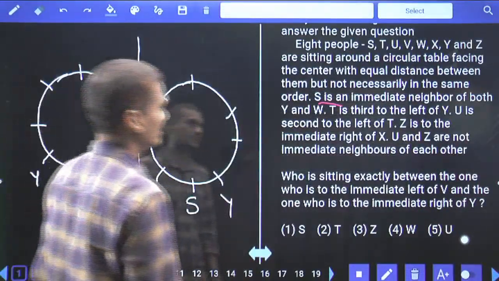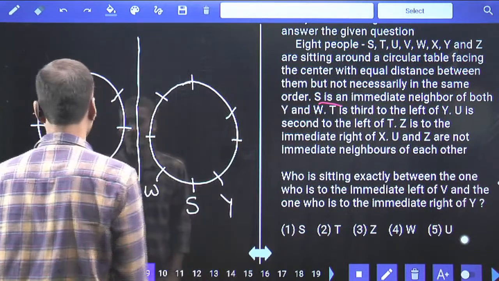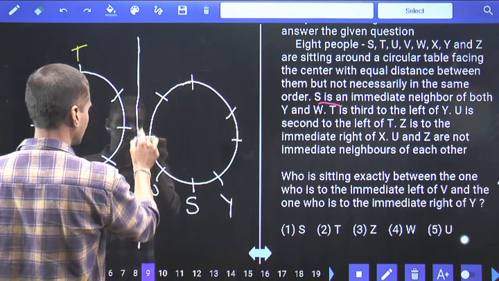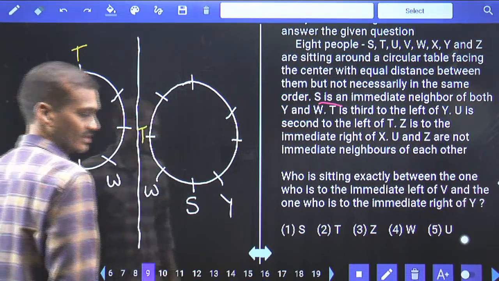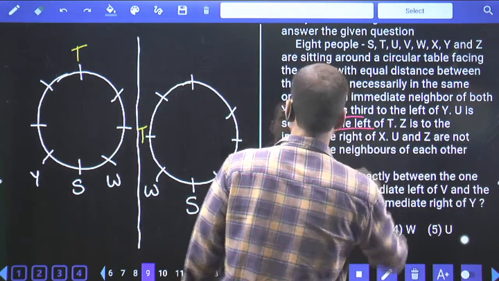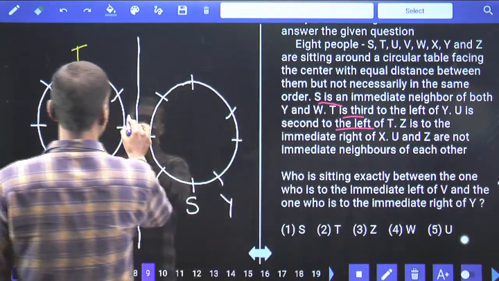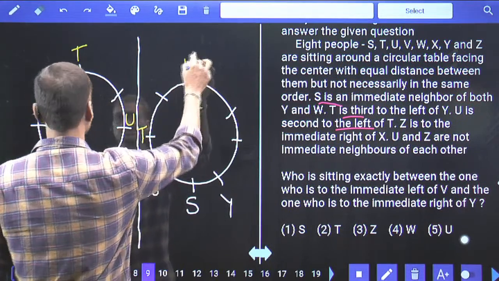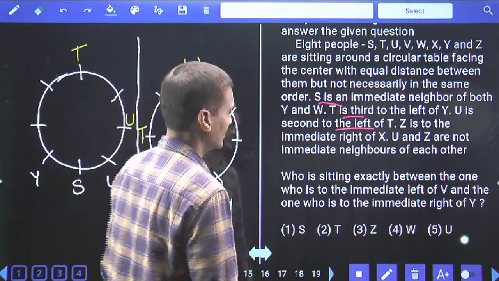Then what is the next one we have? T sits to the left of Y. 1, 2, 3, T is here. In the second case, T must be at this place. T sits to the left of Y, and U is seated second to the left of T. In the first case, U is second to the left of T, and in the second case, U is also seated second to the left of T.